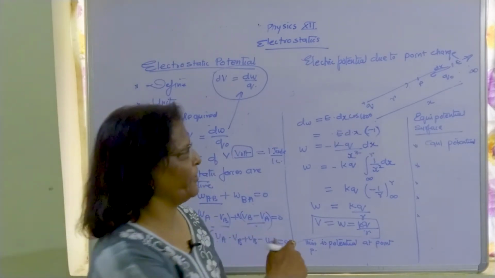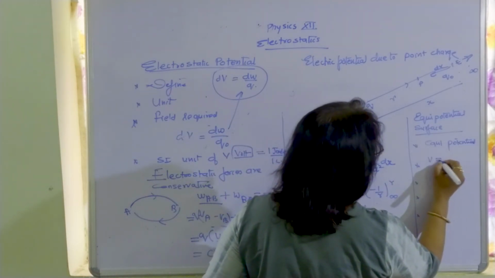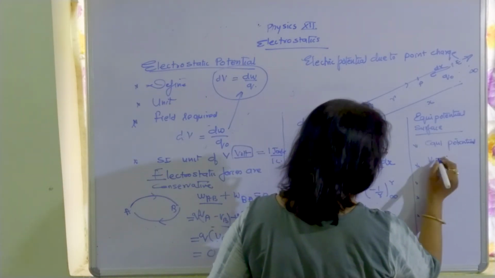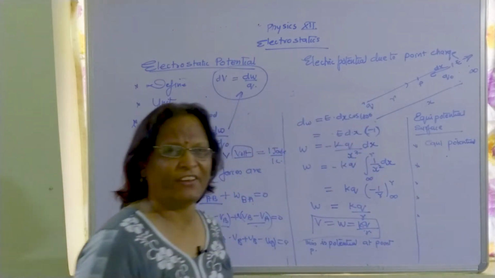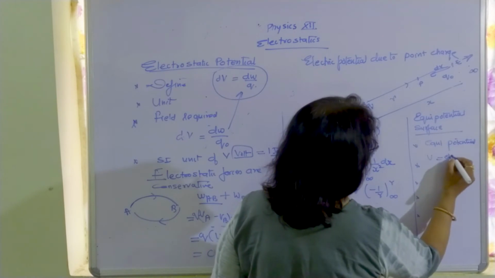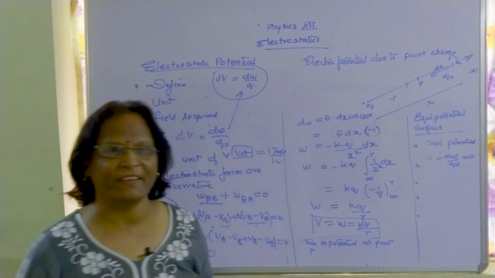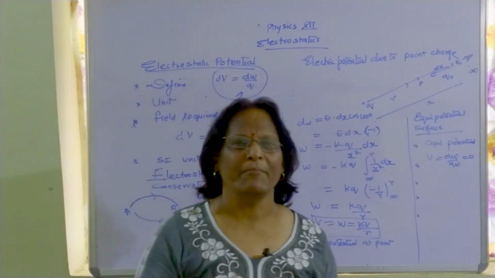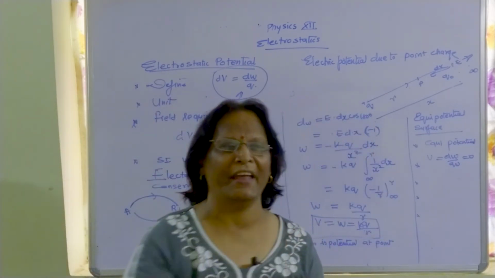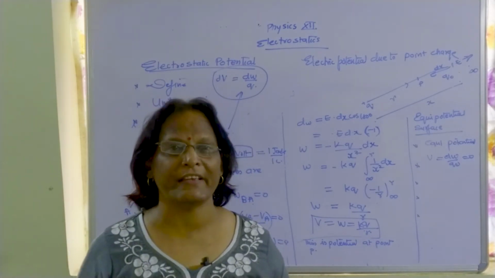And if it is an equipotential surface, remember that if the potential is the same, work done will be 0. No work has to be done, because work is done if we are moving from higher to lower potential, but if it is the same potential, no work has to be done.